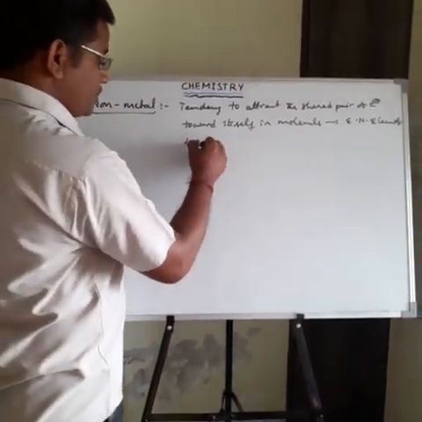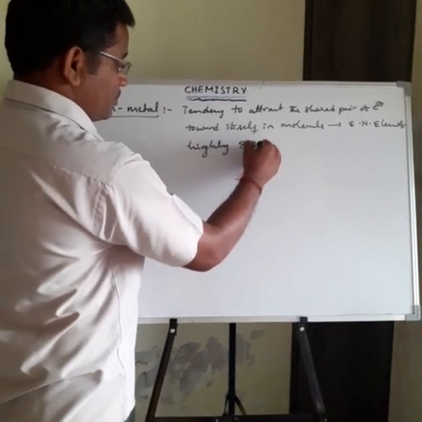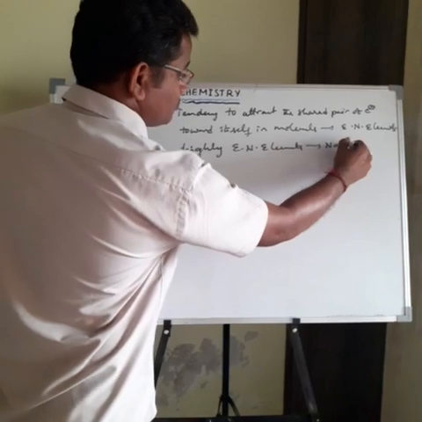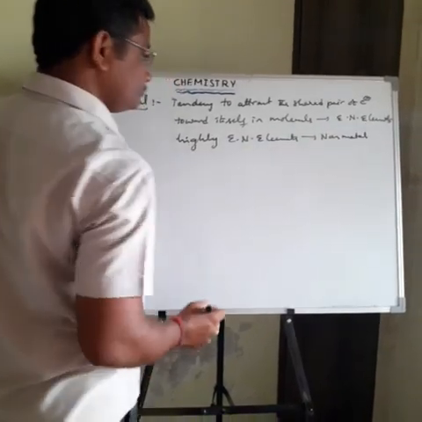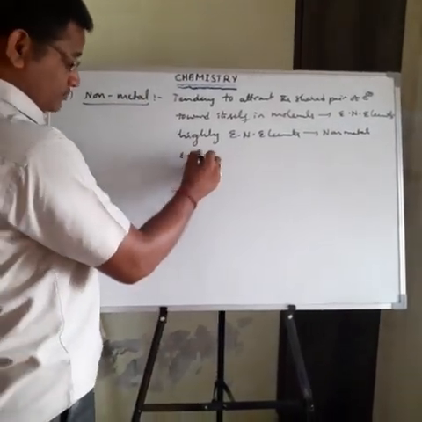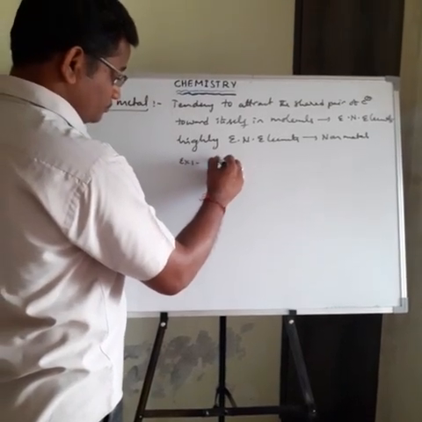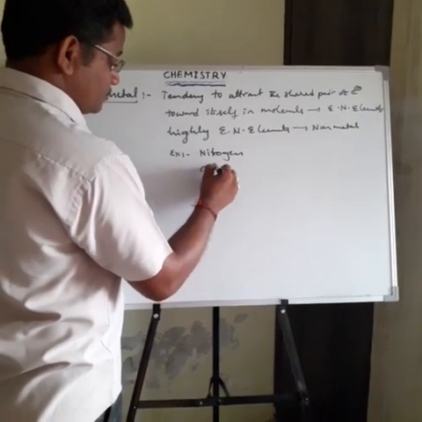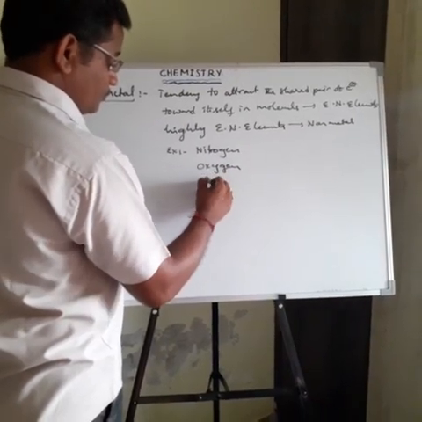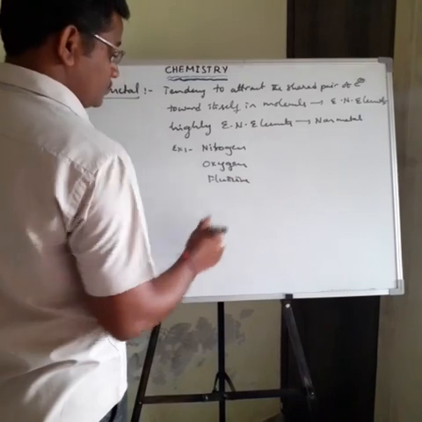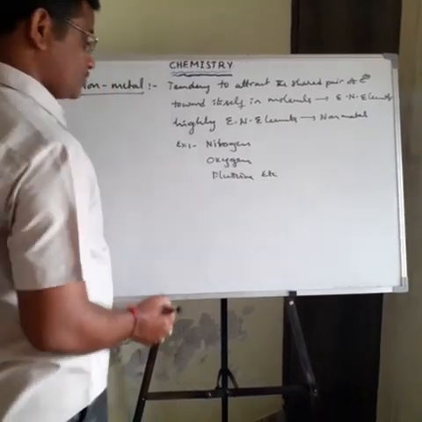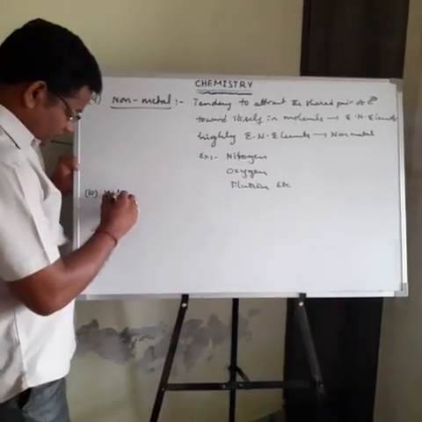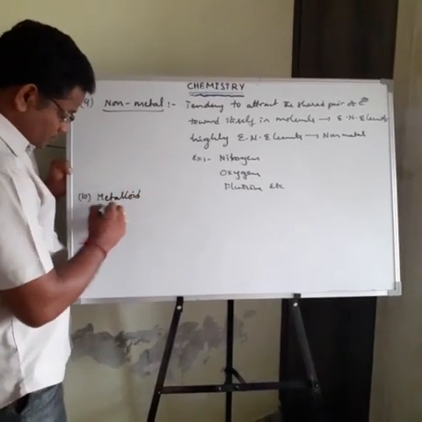Highly electronegative elements are called non-metals. Examples for the non-metals: nitrogen, oxygen, fluorine, and so many examples, chlorine. So different examples are there. So these are non-metals.